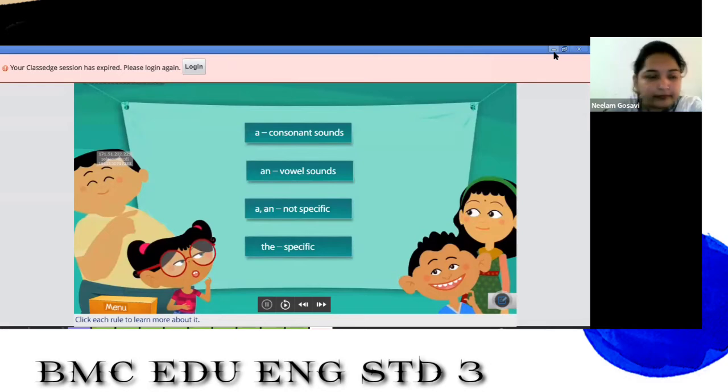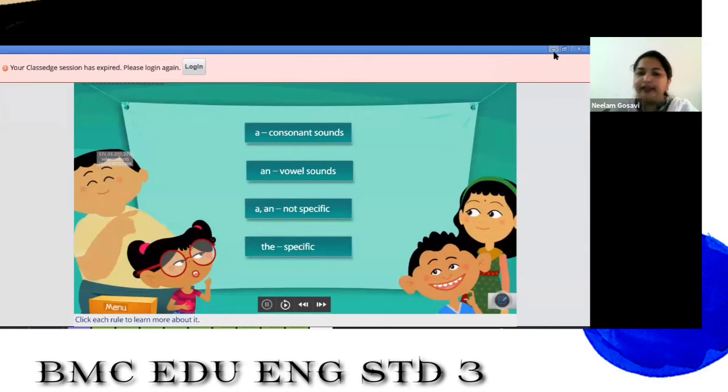Let us go back to our PPT. So till where I have explained you, till a and an. So now let us start with the. When we use the article, the is used when we talk about the same noun the second time. What does that mean, the second time? That is about a particular thing. Let us see the example, you will be able to understand. I'm reading the definition once again for you. Article the is used when we talk about the same noun the second time. That is about a particular thing.